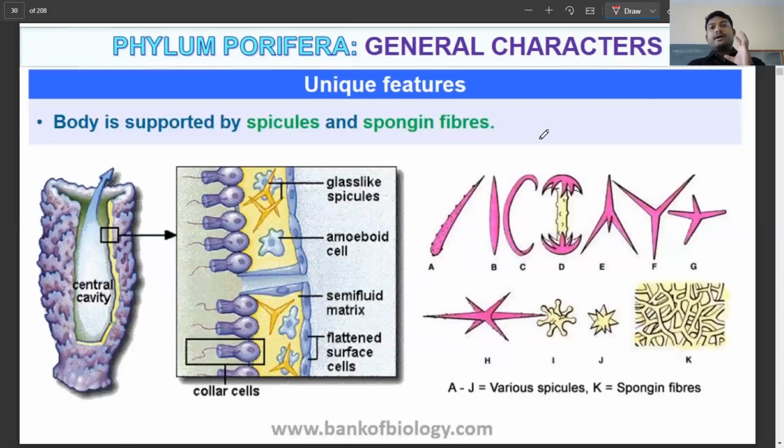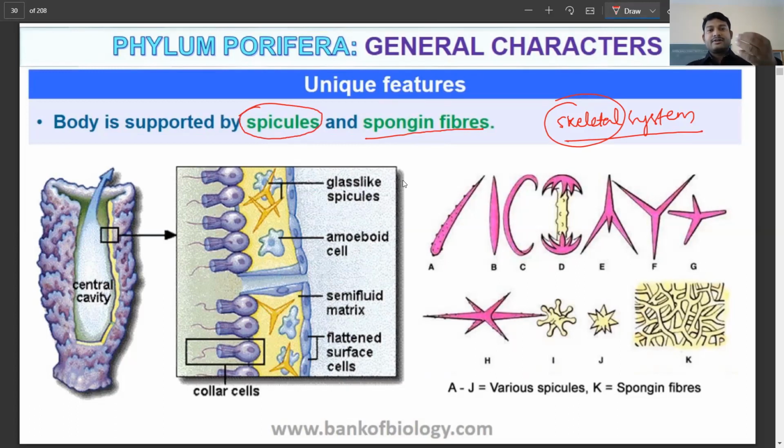Now, what is the entire body made up of? We need a skeletal system to support the entire organism. In this case there is an endoskeleton, where body support is provided by spicules and spongin fibers. They line the entire body of the organism.